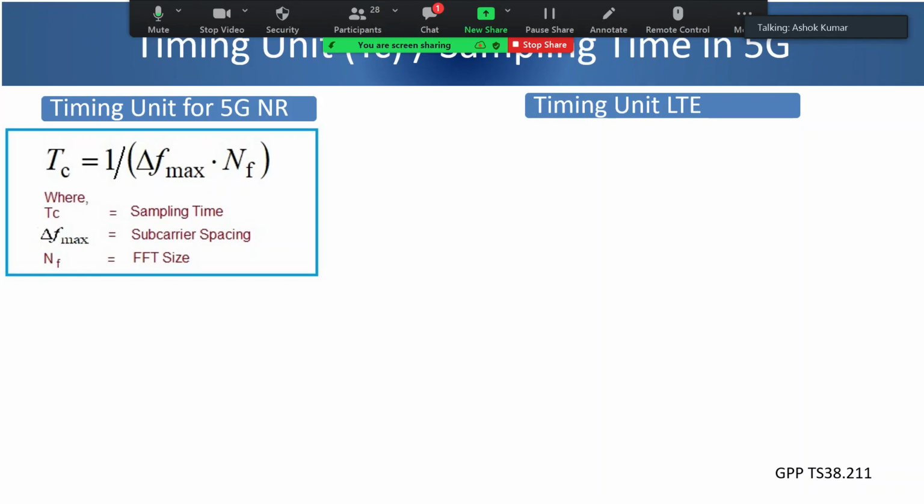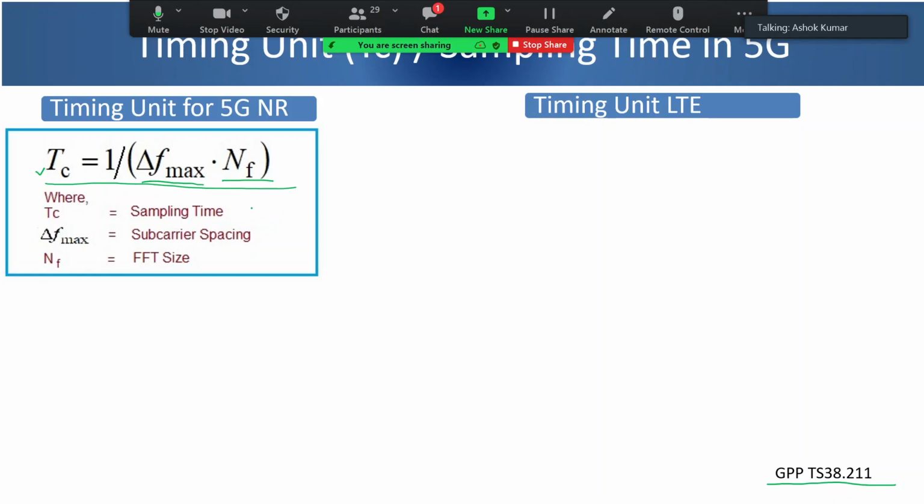And if you look at the 3GPP specification, which I have mentioned in this slide, 38.211, it has given a formula for timing unit where Tc is the timing unit, delta F max is the maximum subcarrier spacing which has been defined, and Nf is the FFT size.